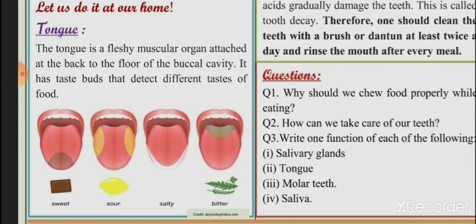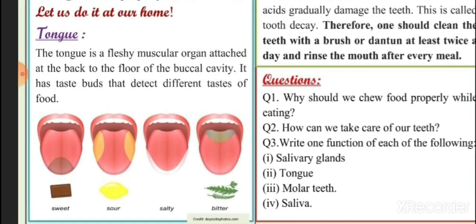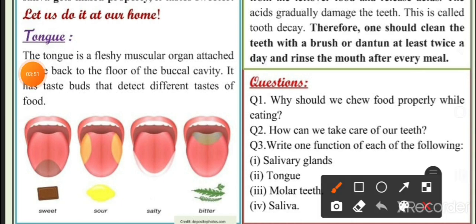These are the taste buds. Sweet taste comes from the taste buds which are present at the tip of the tongue, right? So we will get sweet taste easily. Then sour taste comes from the side of the tongue, and salty at the back side, and at the last is the bitter taste. So these buds are present on our tongue, which helps us in tasting the food.